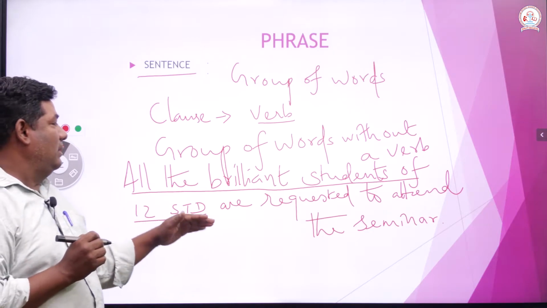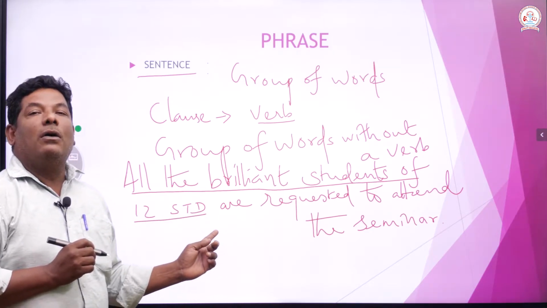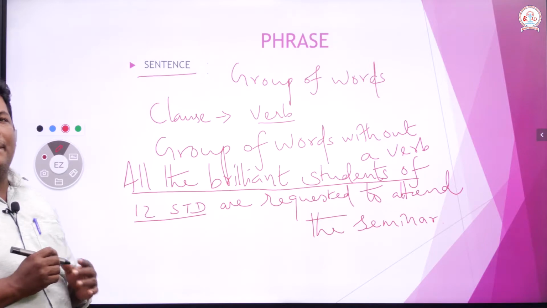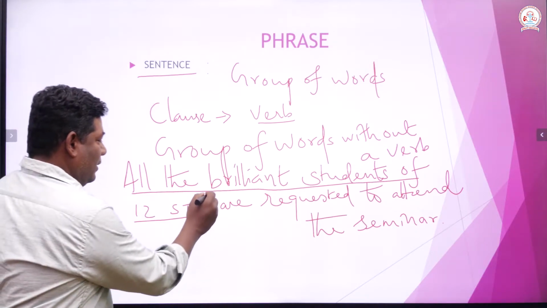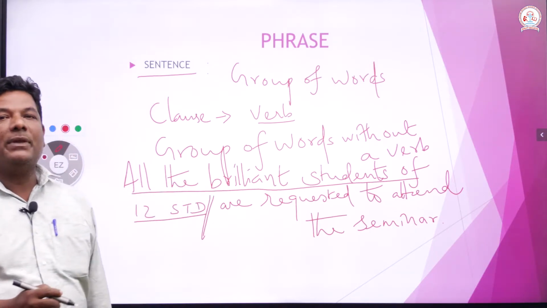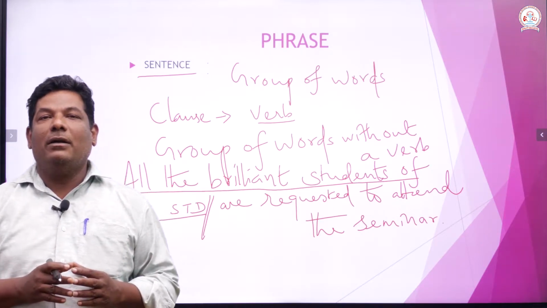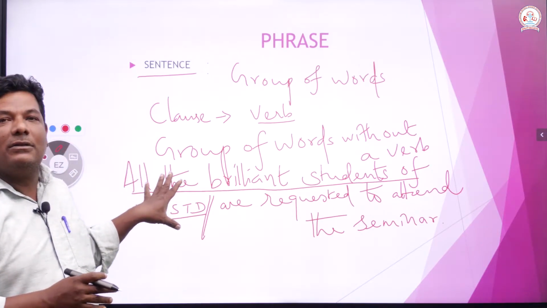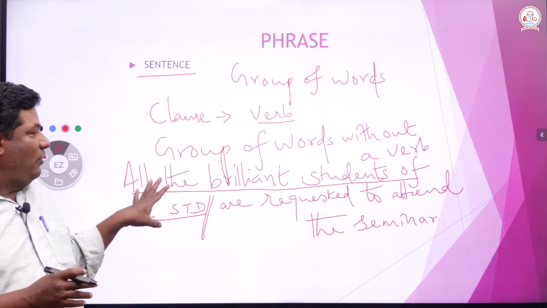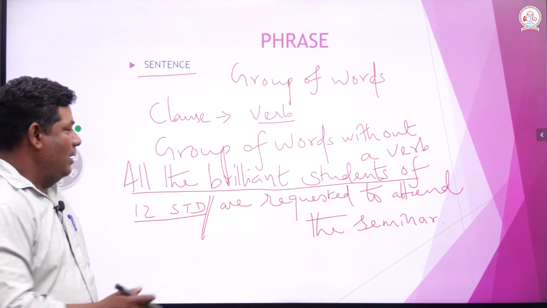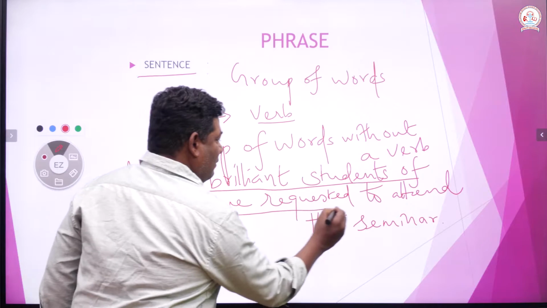Look at this sentence up to what I have underlined. This part of the sentence does not have a verb, right? Therefore, it is a phrase. "Are requested" is a verb, right?